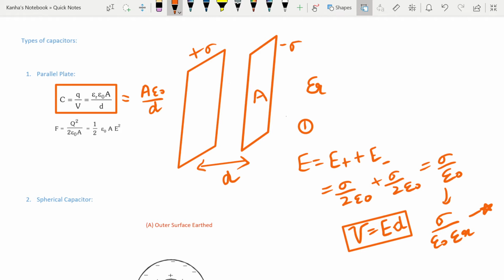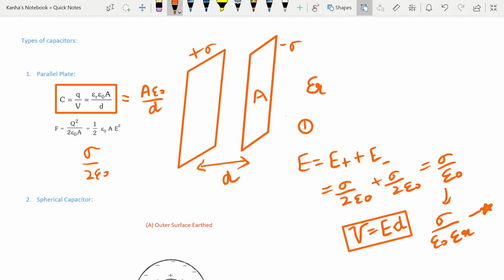The next thing that you should remember is the force between the plates. So how do you find the force between the plates? First of all, the electric field due to the positive plate is given by sigma by 2 epsilon naught.